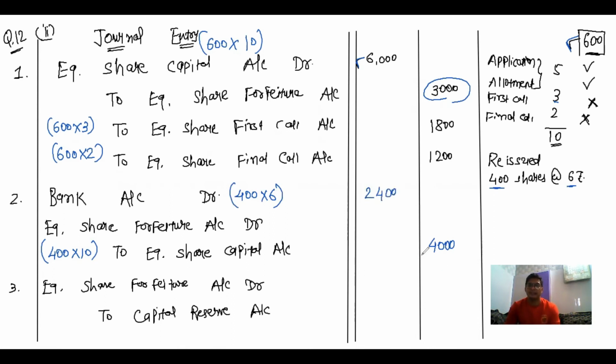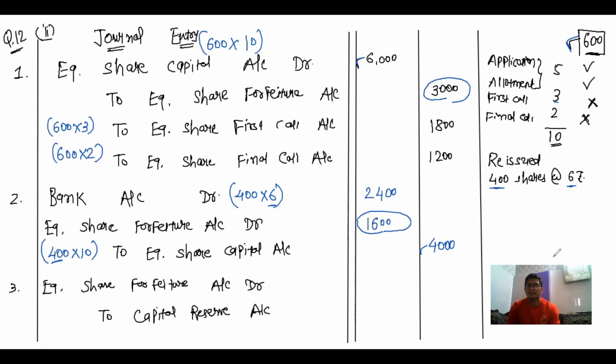Once again, credit amount is 4,000 because only 400 shares are reissued, so 400 multiplied by 10, 4,000. Debit, that is for 6 rupees, 400 multiplied by 6, 2400. And the difference: out of 4,000, if I deduct 2400, it comes to 1600 rupees.